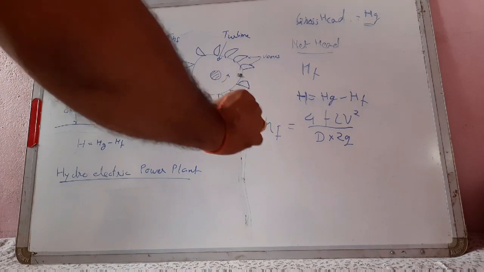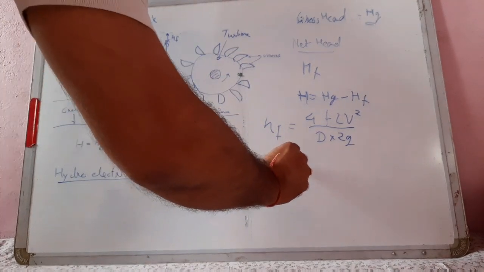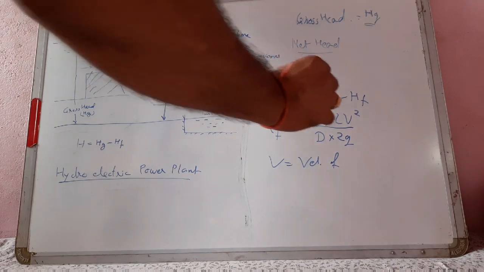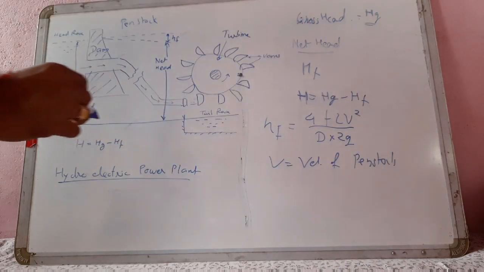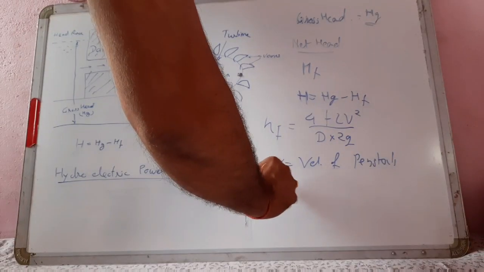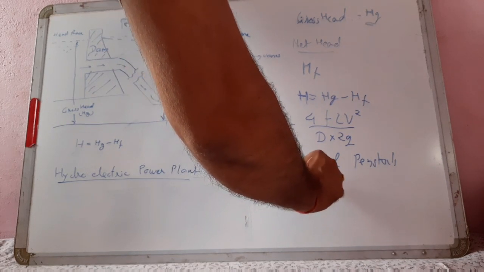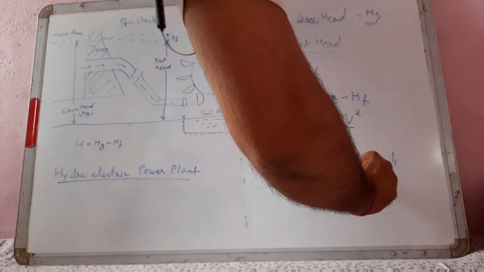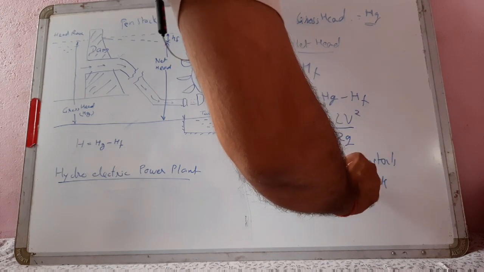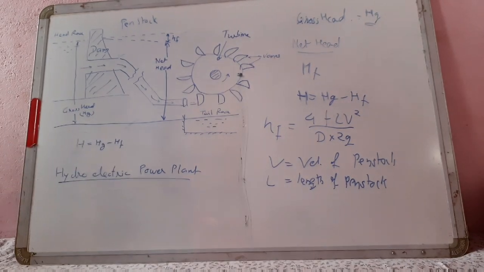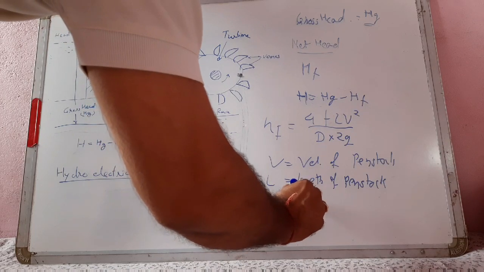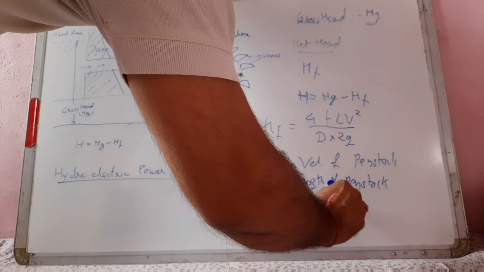Here V is velocity of flow in penstock, L is length of penstock, and D is diameter of penstock.